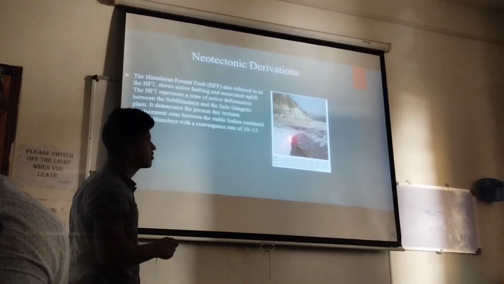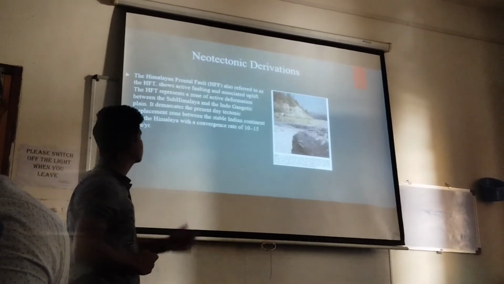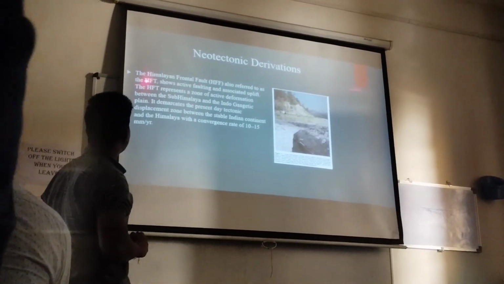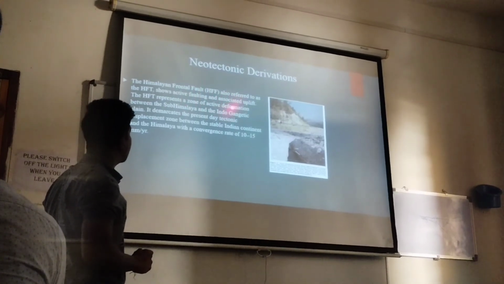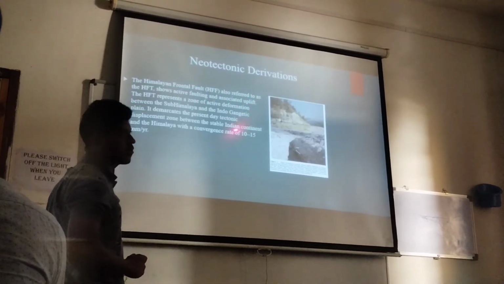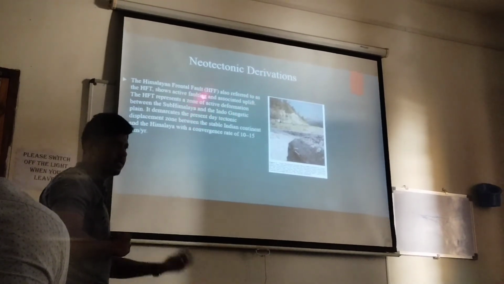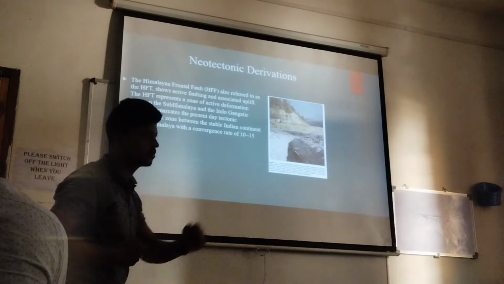Now also we have to consider the changes going on continuously. The Himalayan frontal fault is also referred to as the HFT, Himalayan frontal thrust. So active faulting and associated upheavement. Upheavement is the most important cause. If upheavement is not occurring, then how do we consider the geotechnical activity occurring?